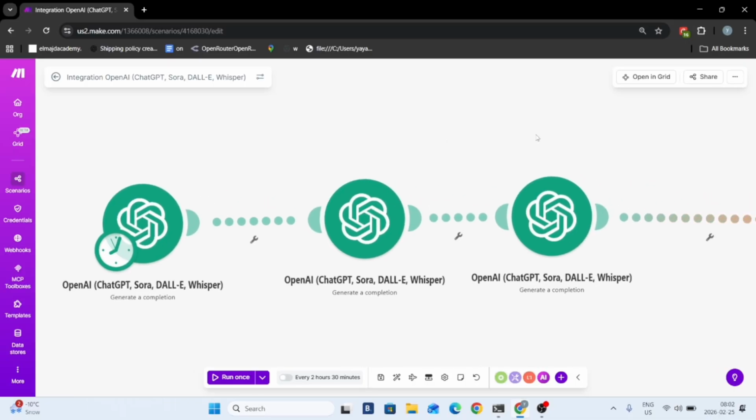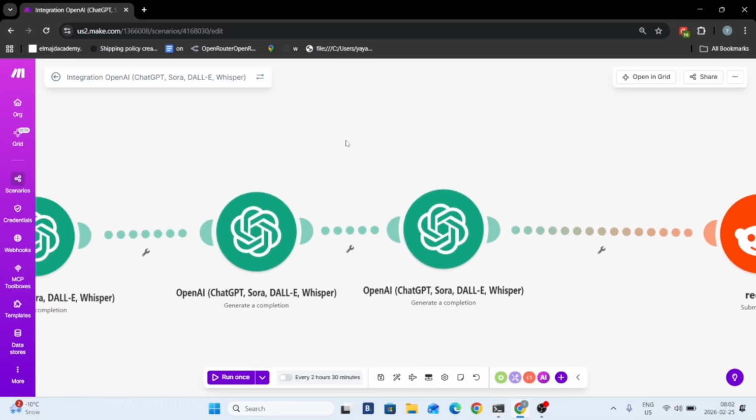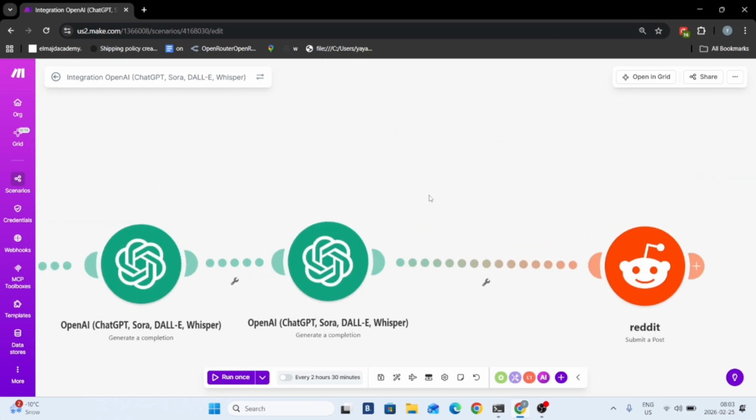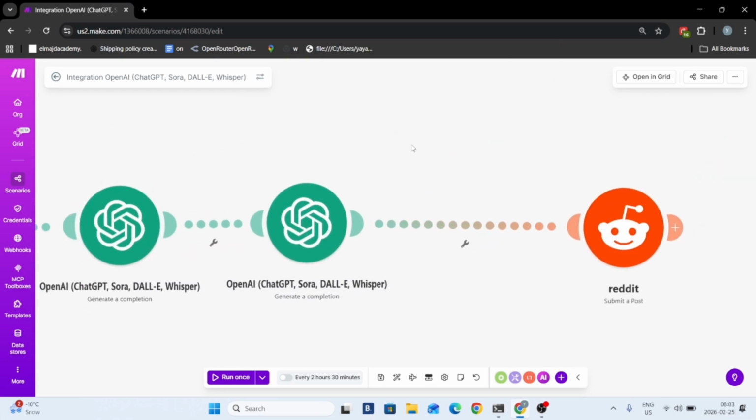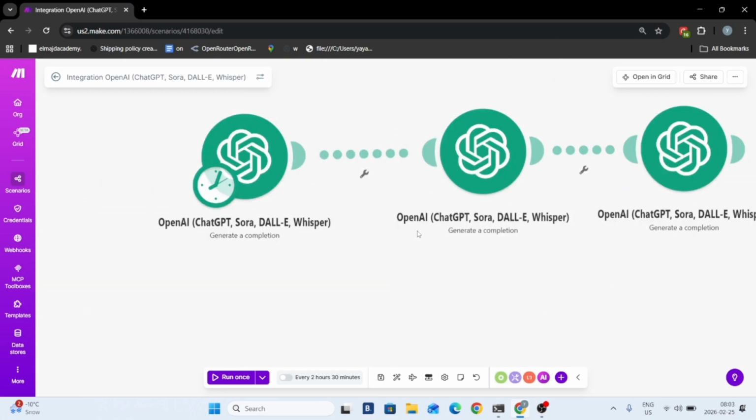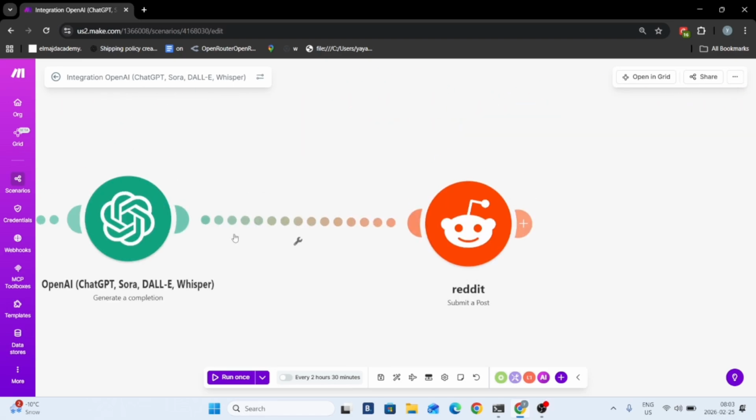It's basically what you're gonna do. Step one is you're gonna create a make.com scenario, and you're gonna make it look exactly like this. So 3 different ChatGPT modules and then 1 Reddit module. The 3 ChatGPT modules are the exact same, so generate a completion, but they work completely differently, and I'll show you how to do that in just a second. But the Reddit module is the thing that's actually going to be doing the posting for you.